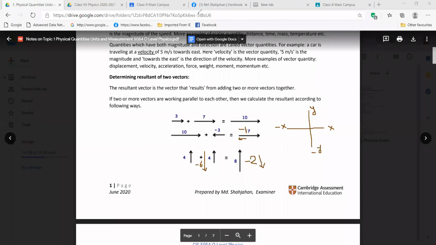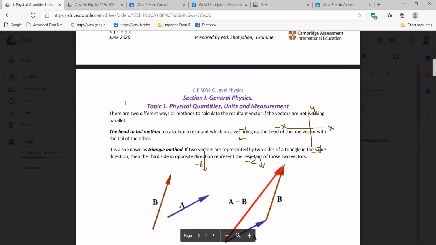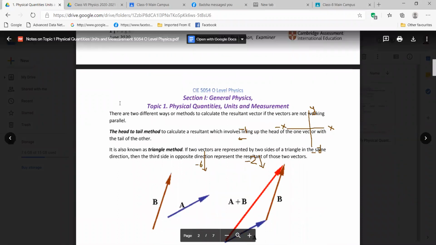Now we are going to another question, the next one, another part. Previously we had parallel vectors, right?